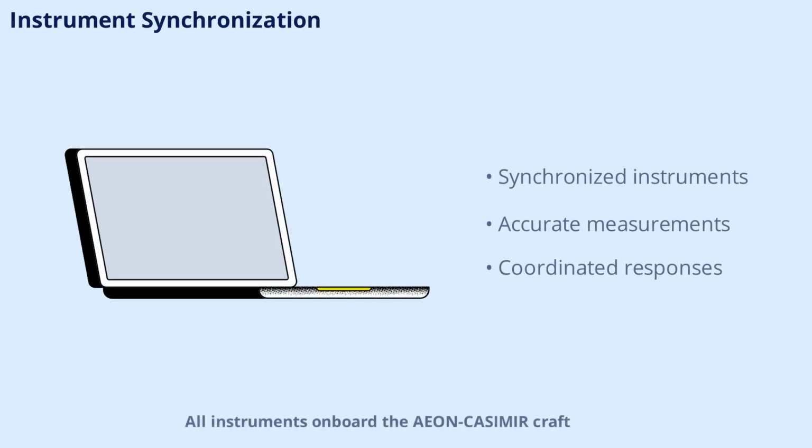All instruments on board the AEON-CASIMIR craft are synchronized through the phase-locked reference frame. This synchronization ensures accurate measurements, reliable data, and coordinated responses to any changes in the environment. It's a key factor in the craft's operational success.